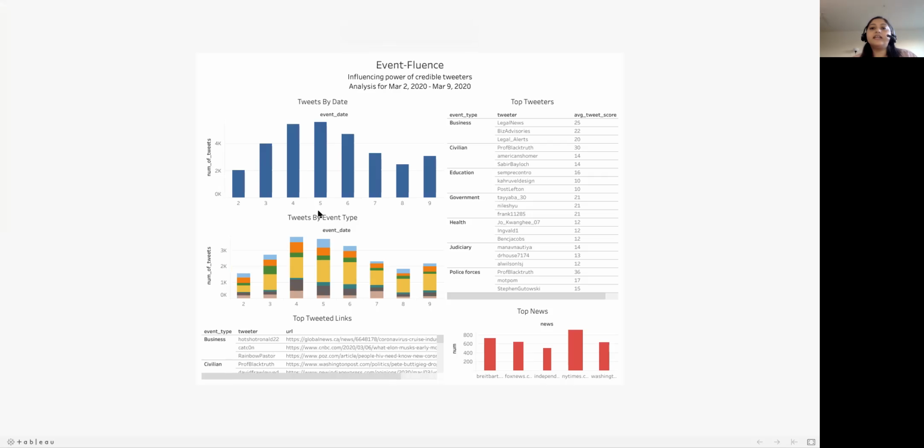So this is the Event-Fluence dashboard showing analysis for March 2nd to March 9th, 2020. The first chart shows the number of tweets each day, containing links to news articles. The second chart shows the number of tweets for each event type like government, education, etc. This chart shows the top tweeters and their influencing power in each event type. This shows the top tweeted links. And this final chart here shows the top websites whose links were tweeted the most.